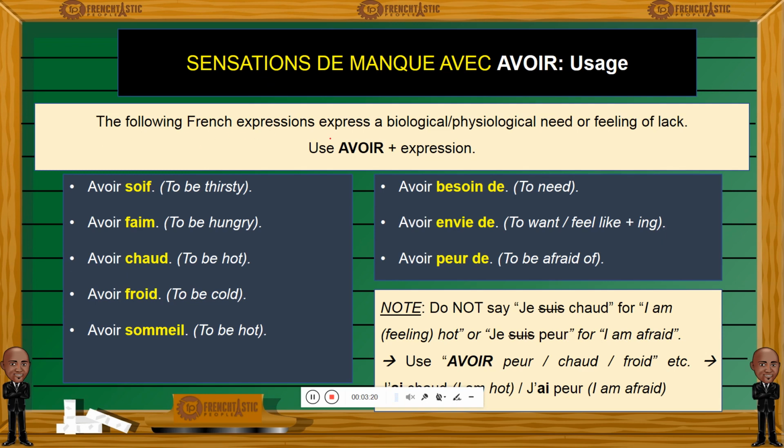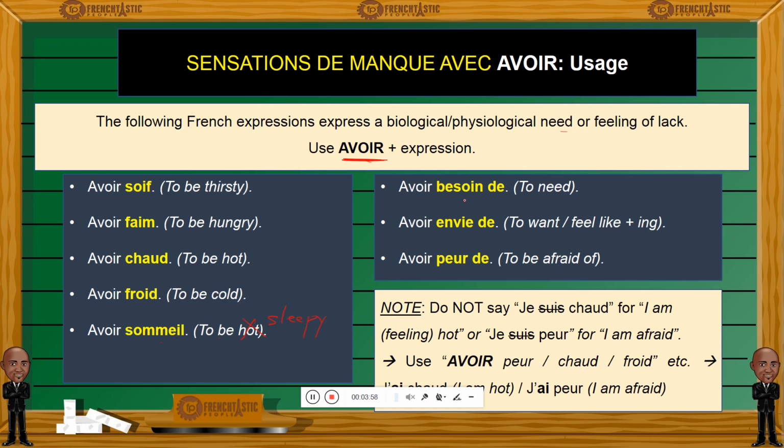The following French expressions express a biological or physiological need or feeling of lack. And that's what we explained previously. So you will need the verb avoir, followed by some kind of expression. So avoir soif, to be thirsty. Avoir faim, to be hungry. Avoir chaud, to be hot, to be warm. Avoir froid, to be cold. Avoir sommeil, to be, oh my goodness, that's not hot, to be sleepy. Sorry about that. So avoir sommeil, to be sleepy.